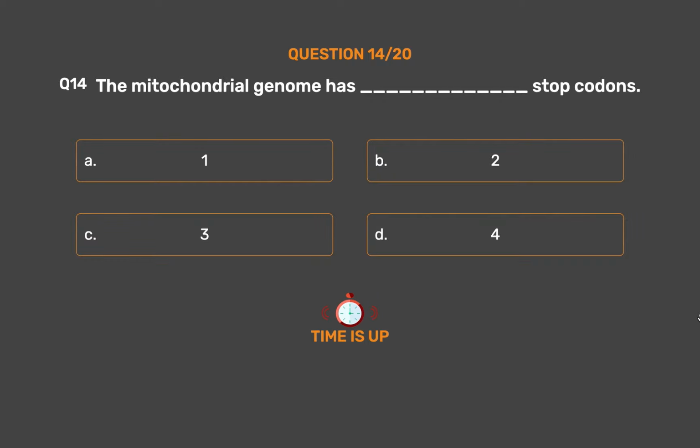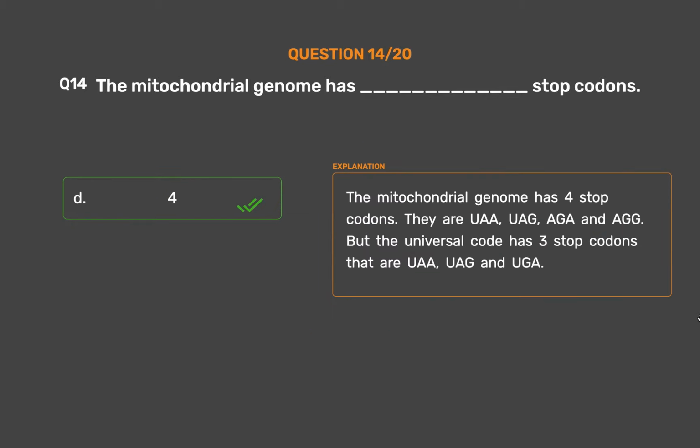The correct answer is option D. 4. The mitochondrial genome has 4 stop codons. They are UAA, UAG, AGA and AGG. But the universal code has 3 stop codons that are UAA, UAG and UGA.